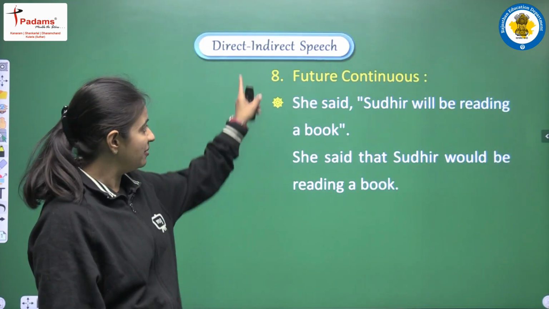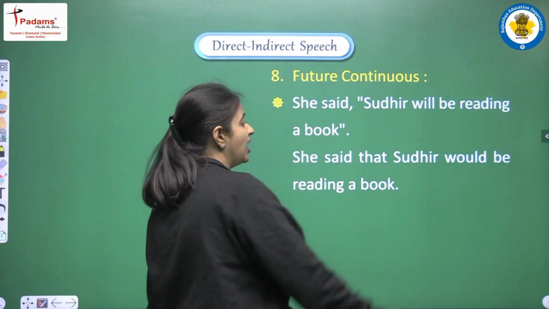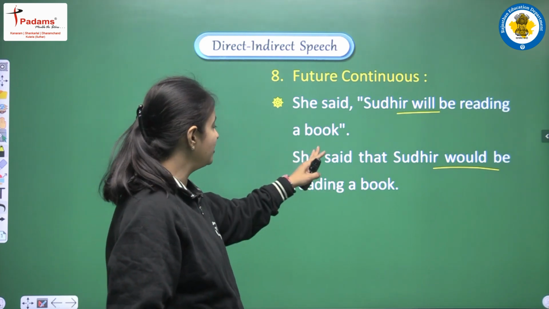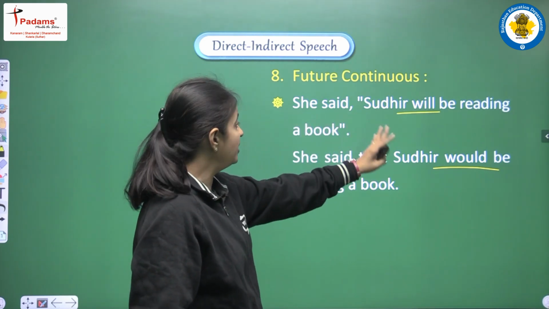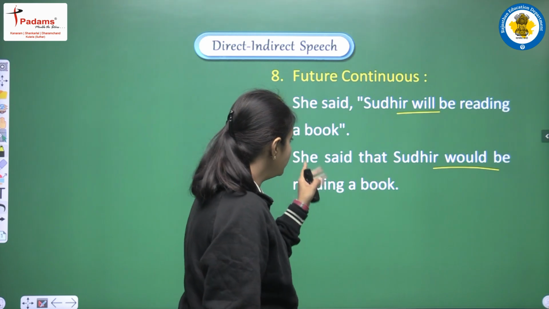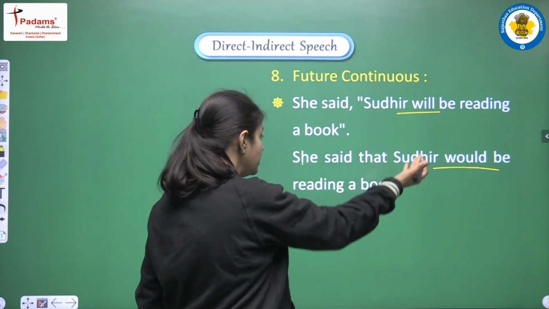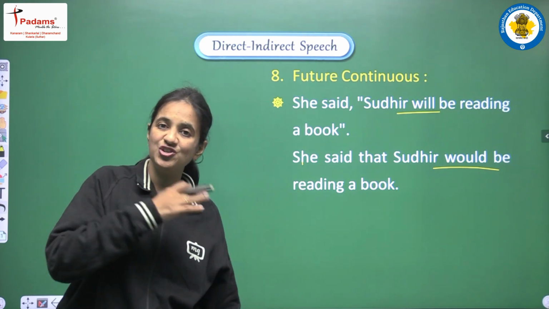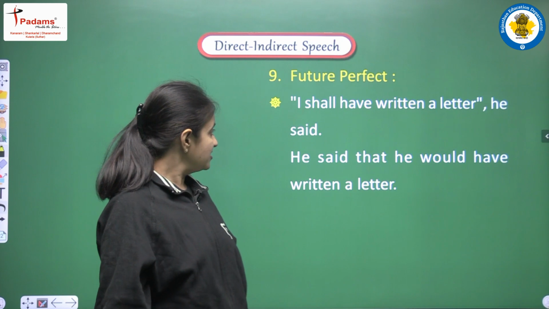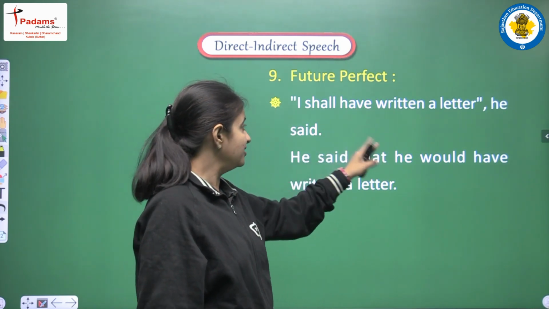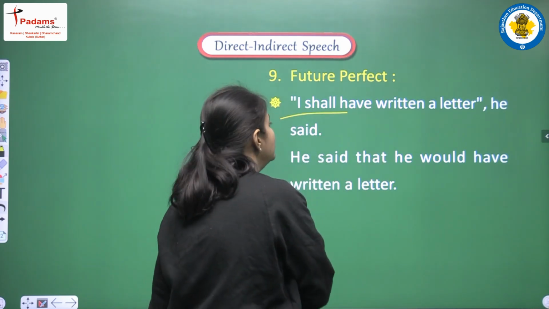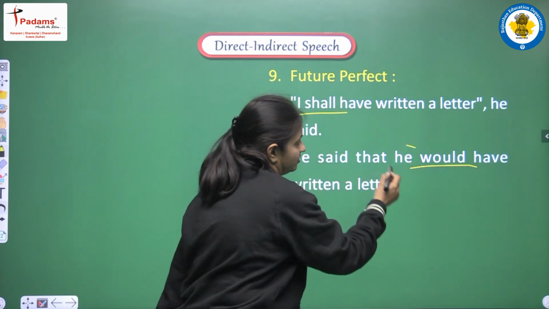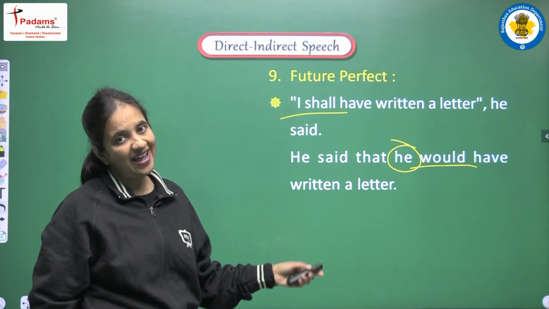The same rule is applicable here in future continuous. We have will, so it will be converted into would. The example we are reading, she said Sudhir will be reading a book, and the answer will be, she said that Sudhir would be reading a book. Okay, so shall and will will be converted into should and would. Next is, I shall have written a letter, he said. Again we have shall, so it will be converted into should or would, according to the subject that we have.